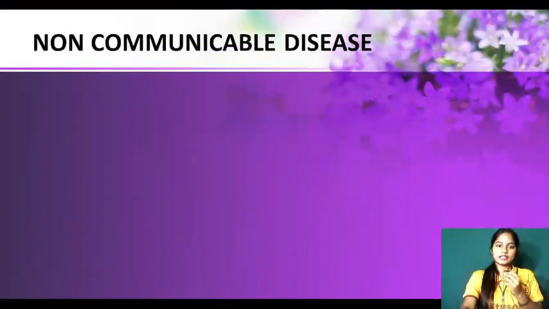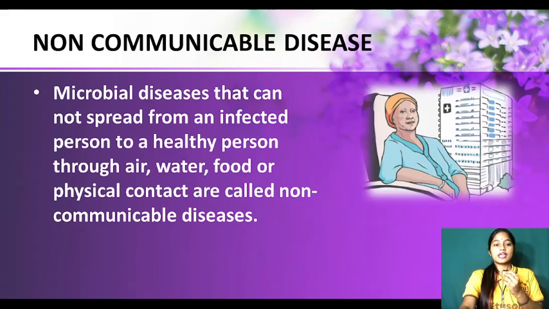Now see, next is non-communicable disease, the opposite of communicable disease. These are also diseases that cannot spread from an infected person to a healthy person. If I am having cancer, you will not get it from me by touching me or being in contact with me, because cancer is a non-communicable disease. It cannot spread through air, water, food or physical contact. They are called non-communicable diseases.